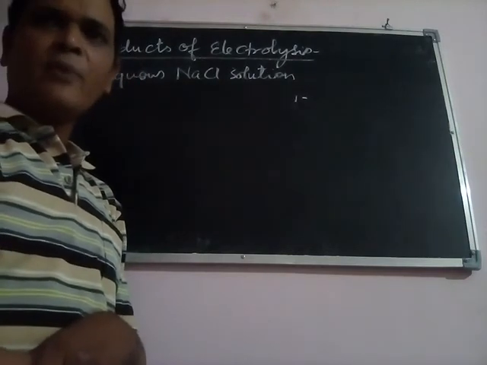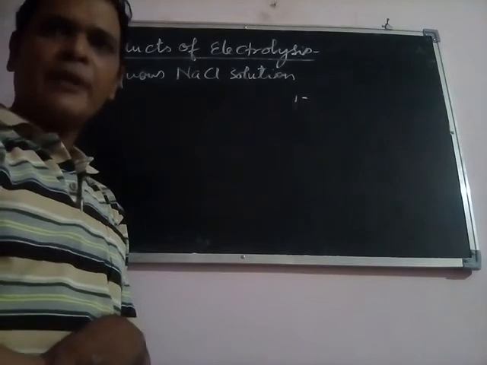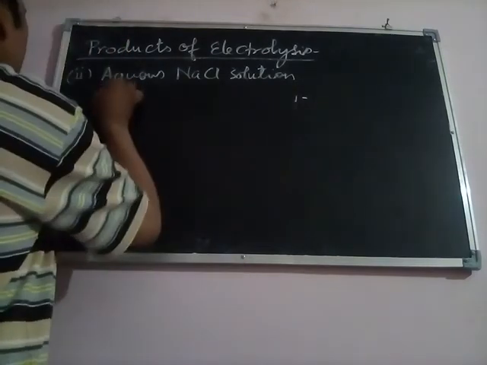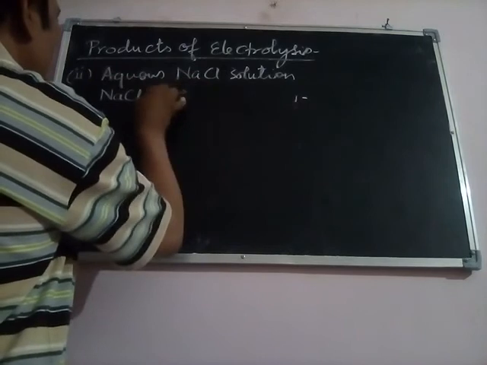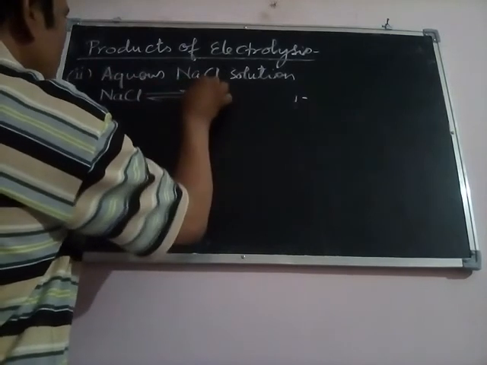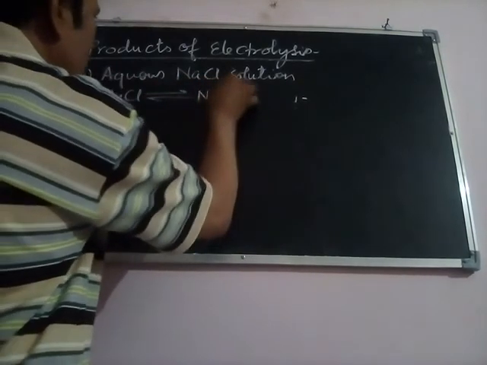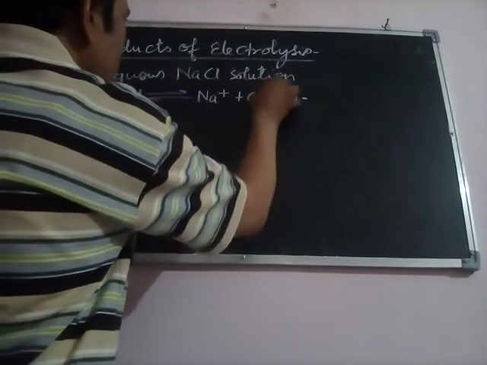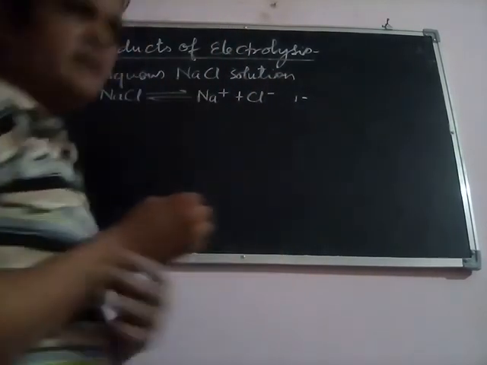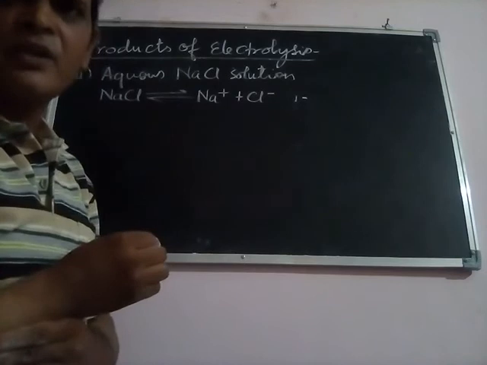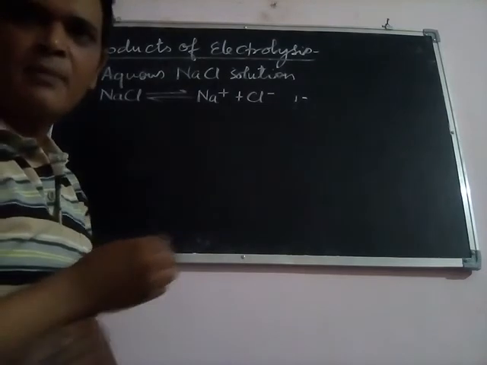We will get Na positive ion and Cl negative ion here. So our NaCl will dissociate into Na positive ion plus Cl negative ion. Similarly, with the NaCl, water is also present, so it will also dissociate into two types of ions.